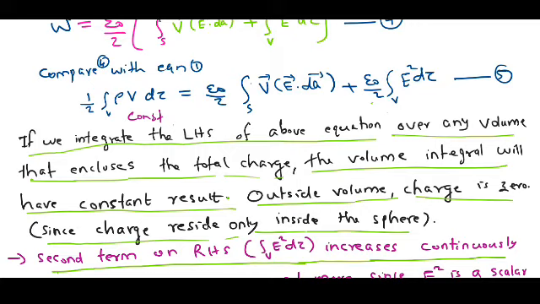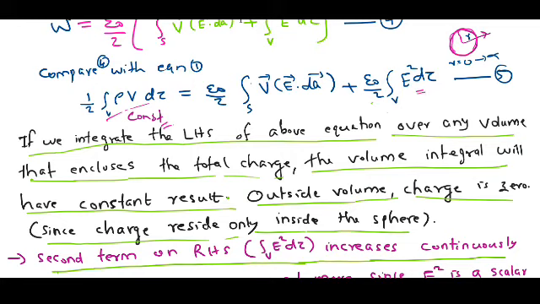Whole space integration means if I have an object like a sphere here, then integrating from 0 to R equal to 0 to infinity, if this is the R vector, then the charge density is there up to this volume. After that, this integral does not vary. Therefore, this answer will be constant.